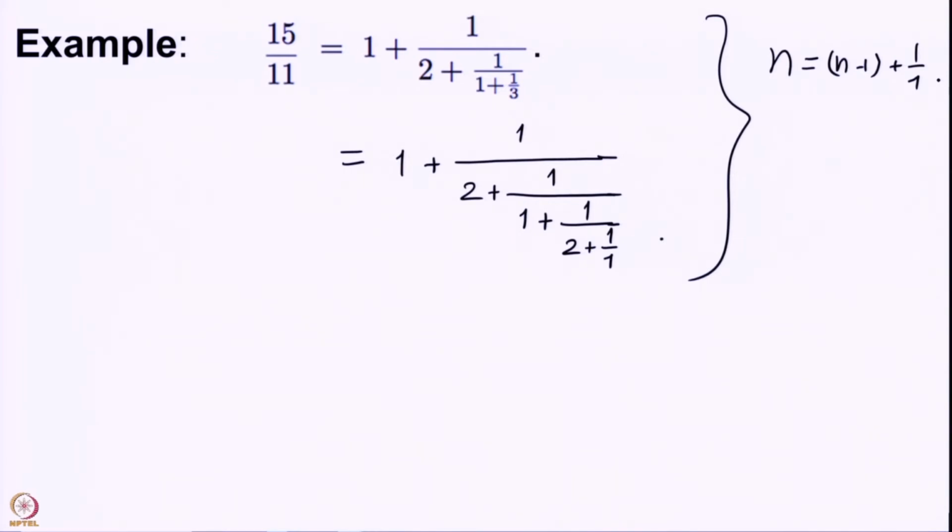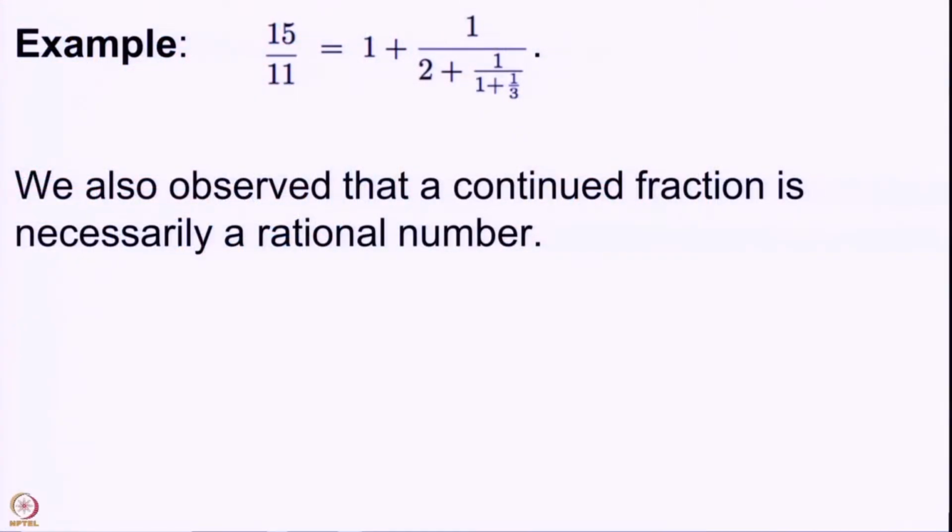Otherwise, it is essentially unique. Before saying all these things, we should also give a way to construct a continued fraction representation for a rational number and so on. We will do all these things as and when the time comes, but we also noticed another thing, that if you have a continued fraction then it is necessarily a rational number.